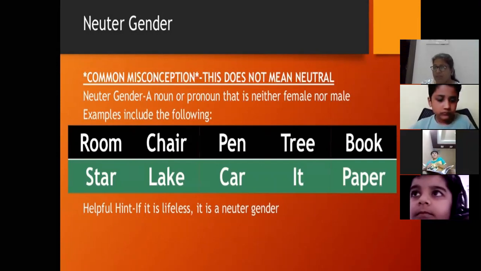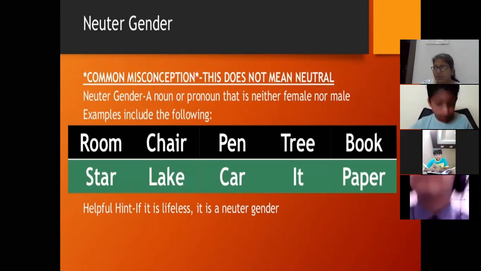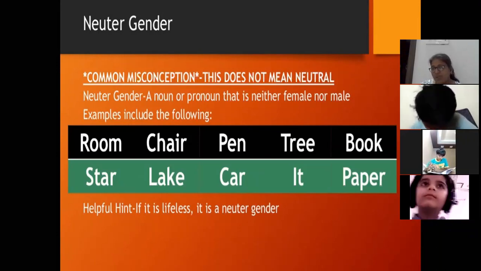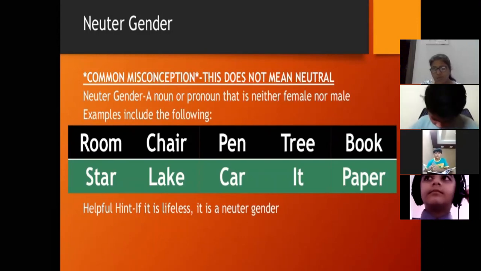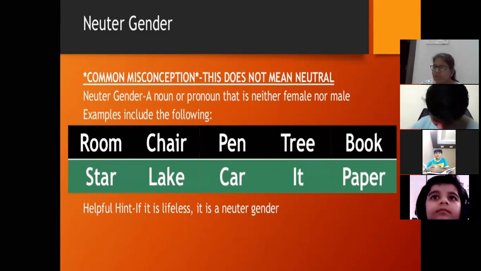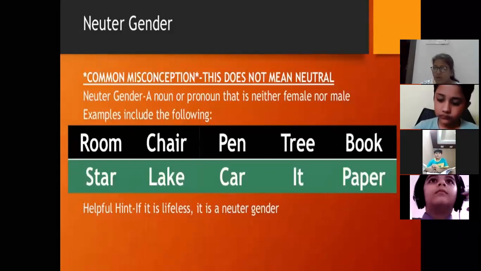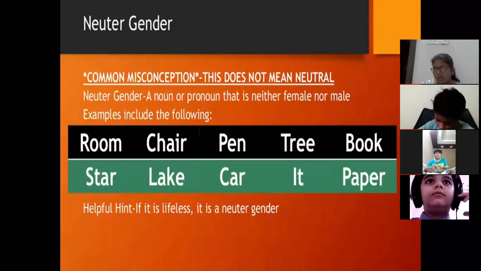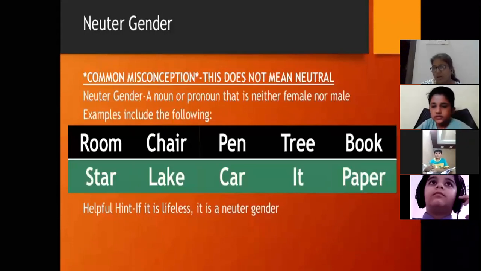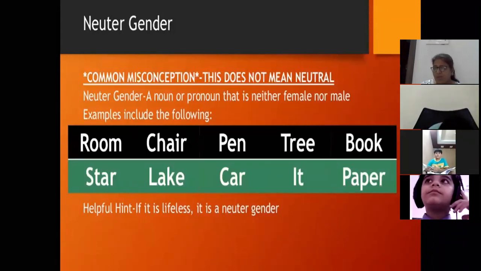If I want to speak some sentences about a tree, what pronoun am I going to use? I will use it. But if I want to say it for a boy, I will use he. If I want to say it for a girl, I will use she. So it is used for neuter gender. When you are talking about anything which is neuter, we use the pronoun it. So these are the four kinds of gender: masculine, feminine, common and neuter.